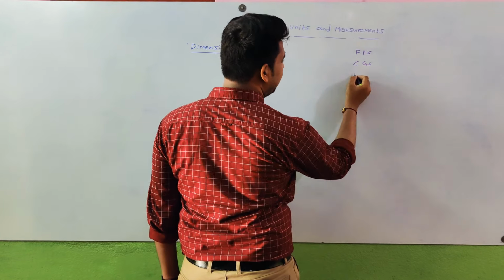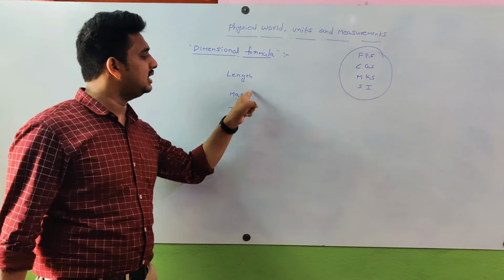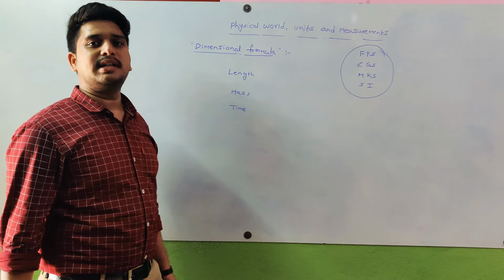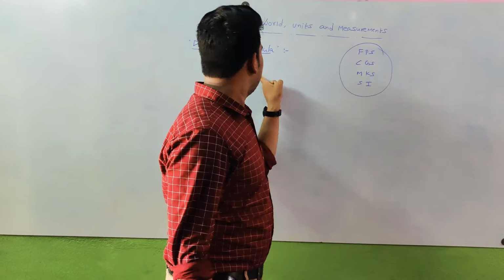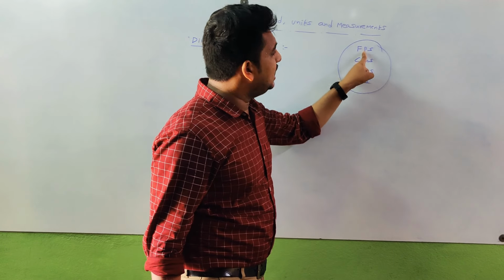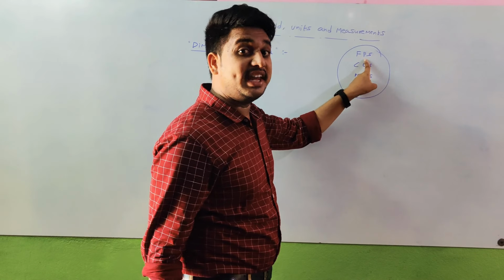All these systems of units are framed using these 3 basic fundamental quantities. Observe here, F means foot, so length is measured in foot. P means pound, so mass is measured in pounds in ancient times.